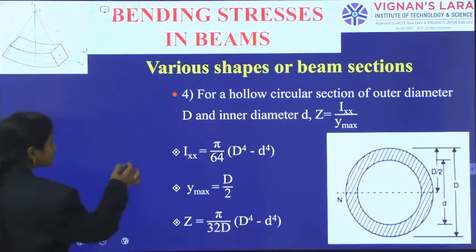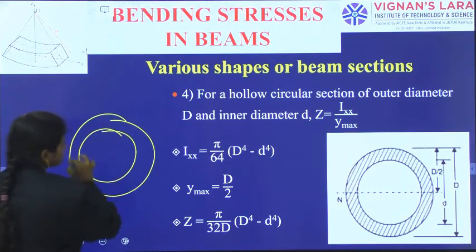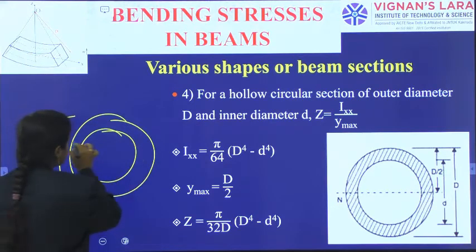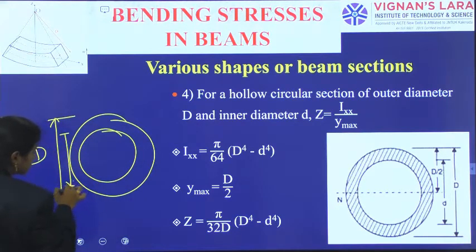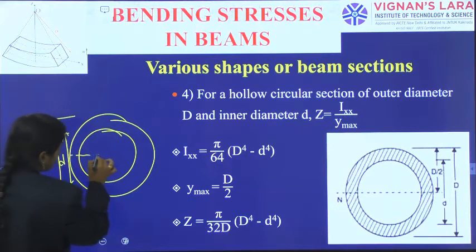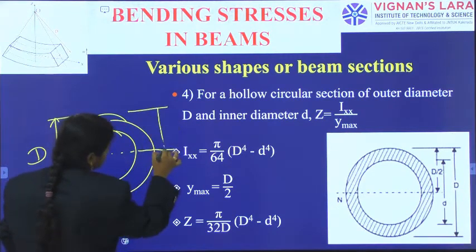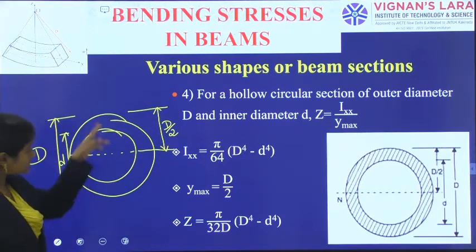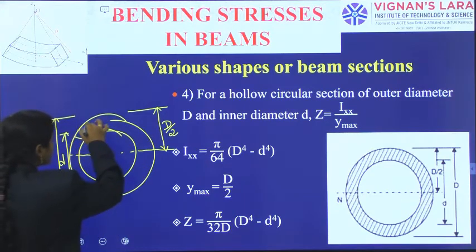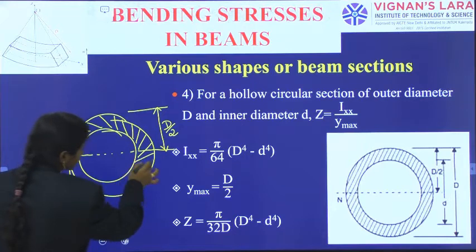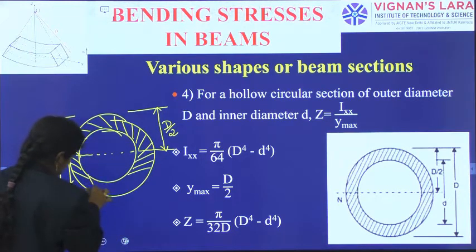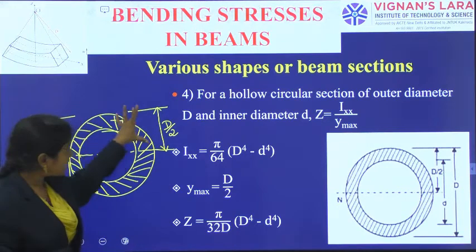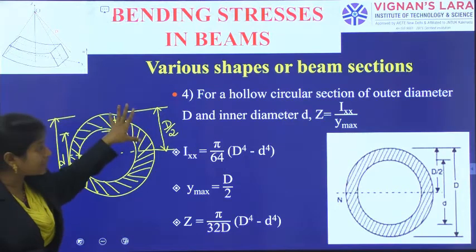Like in the rectangular type, we have also observed a hollow circular type, which has an outermost diameter of capital D and an inner diameter of small d. Observing from the centroidal axis to the extreme fiber, the distance is D by 2, as the total height is D. And the material you can observe is filled in this portion only. So this is the section we have, and from the neutral axis to the extreme fiber we have D by 2 as the distance.